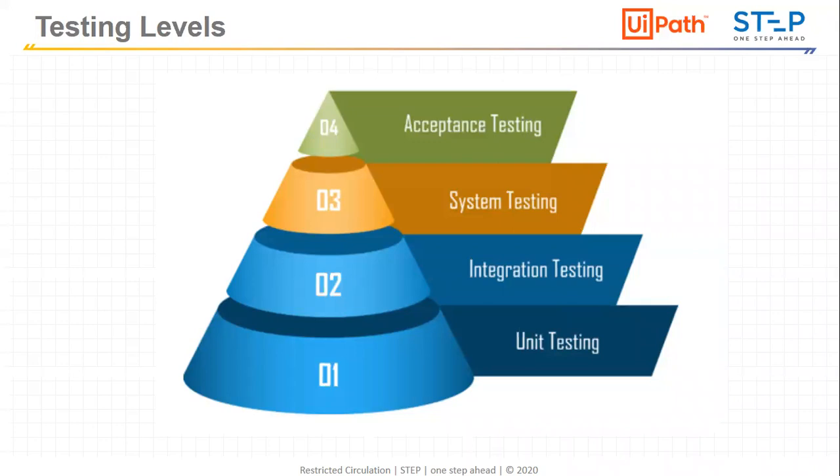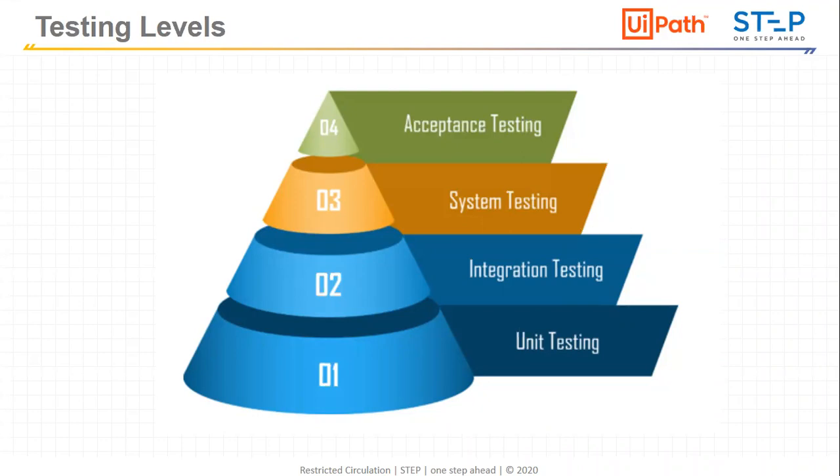So these are the levels of testing, starting from unit testing, which is very important because the small part should be ready, then only the plinth will be ready, then only the building can survive. So unit testing is very important. After that, integration testing, where we check the integration between systems or modules.